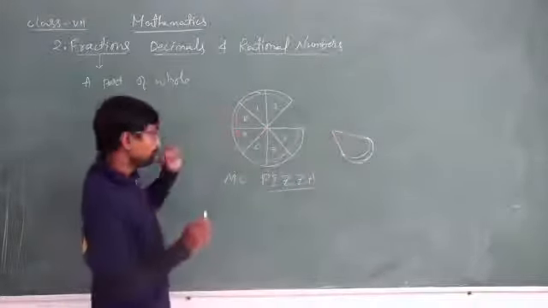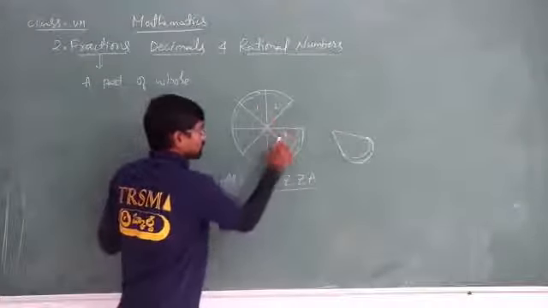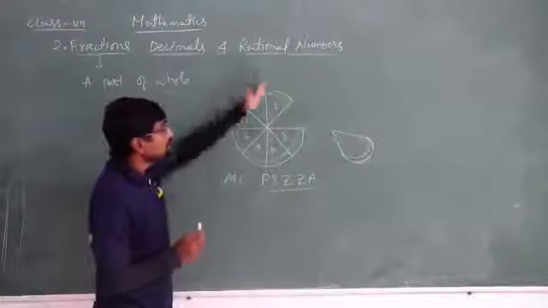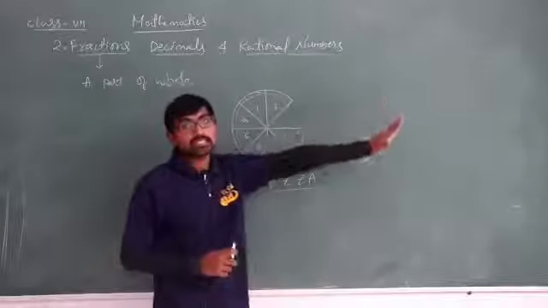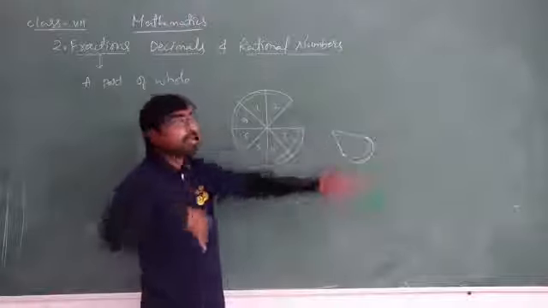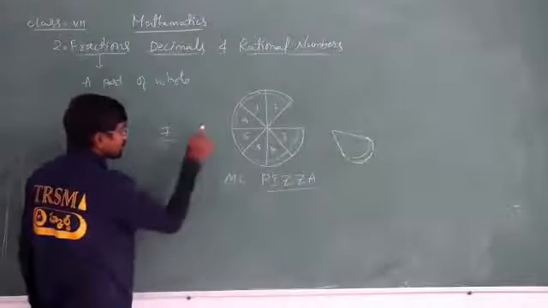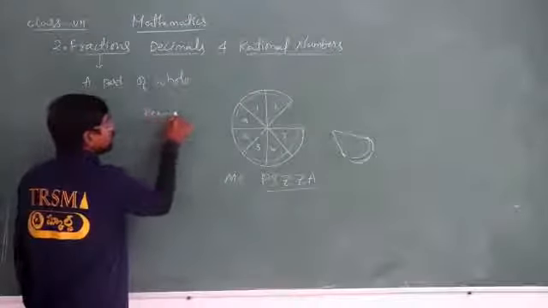So how many pieces have been left? Okay, 1, 2, 3, 4, 5, 6, 7. So in total, in the whole 8 parts, I have taken and eaten 1 part. So how many parts remain? Okay, 7 parts. From how many parts? 8 parts. So this is the remaining value.